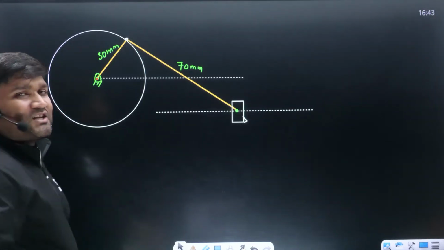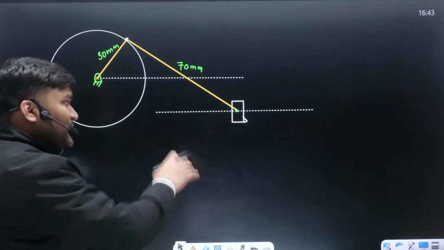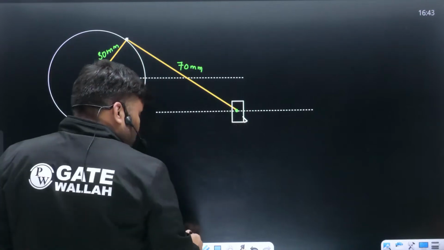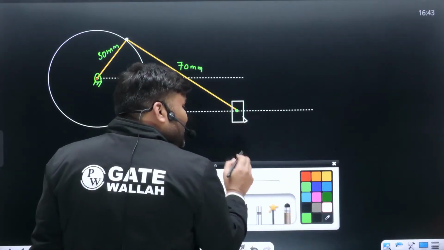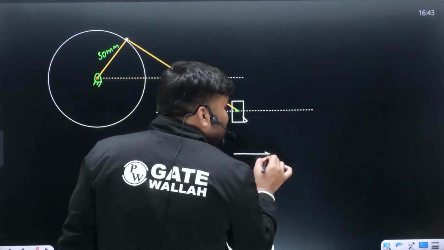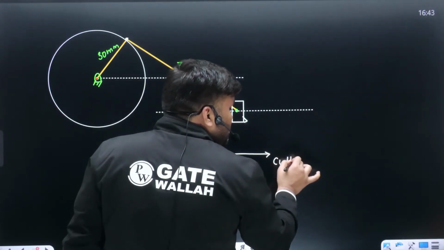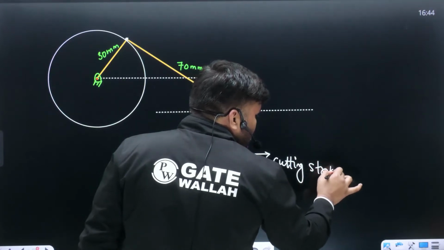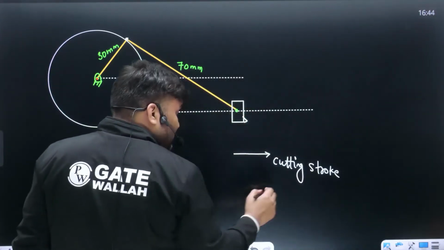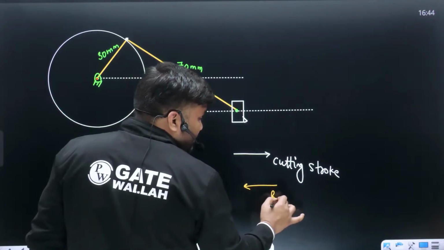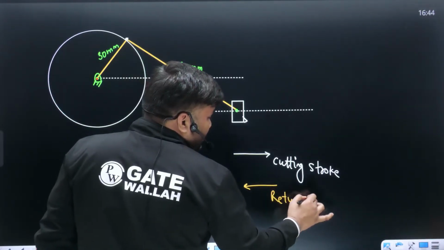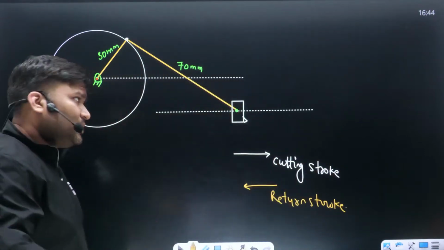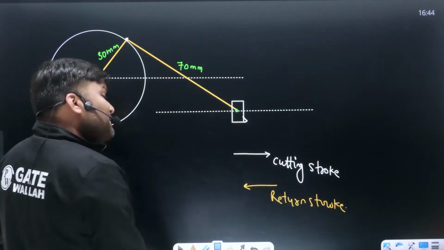if the motor's direction they have not given, just by looking at this diagram, at least the cutter's orientation they have given now. So this thing is fixed. Whenever the cutting stroke is going to be there, it will be in this direction. This is going to be your cutting stroke. And what is the return? Sir, in this direction you are going to have the return stroke. This thing is fixed. No change in this.